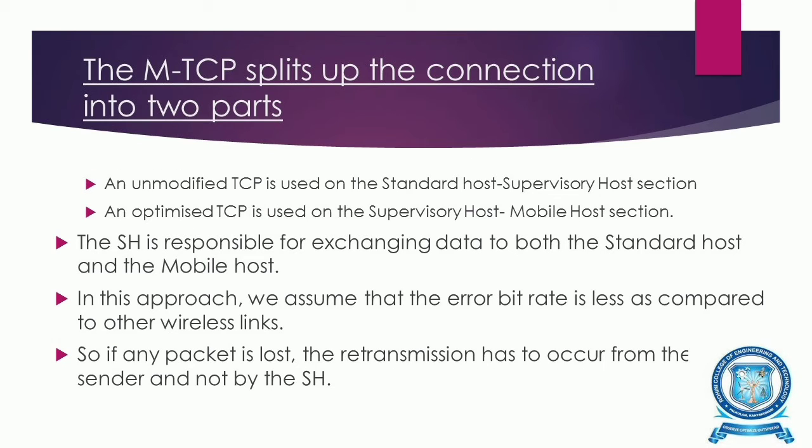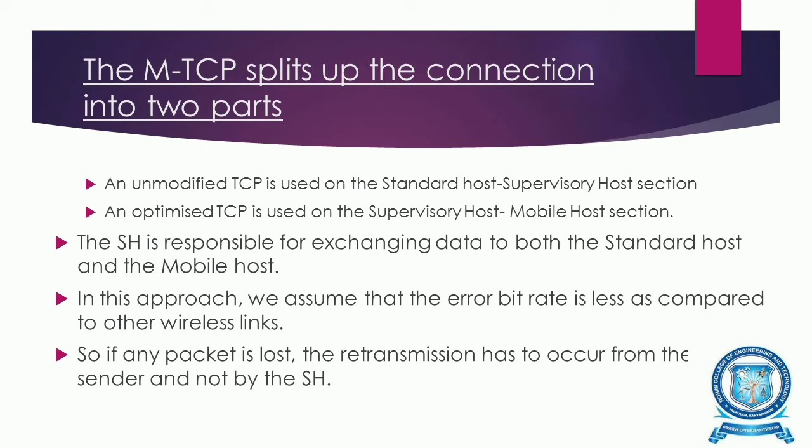So the MTCP splits up the connection into two parts, that is an unmodified TCP which is used on the standard host supervisory host section, and optimized TCP which is used on the supervisory host and the mobile host section. The supervisory host, that is SH, is responsible for exchanging the data to both the standard host and the mobile host.